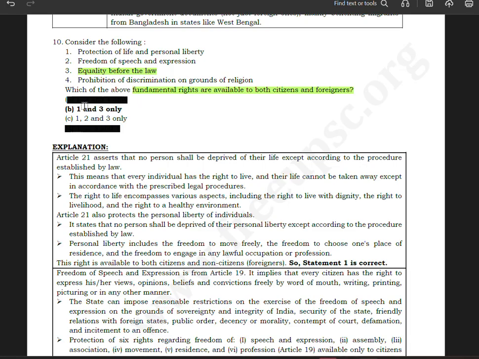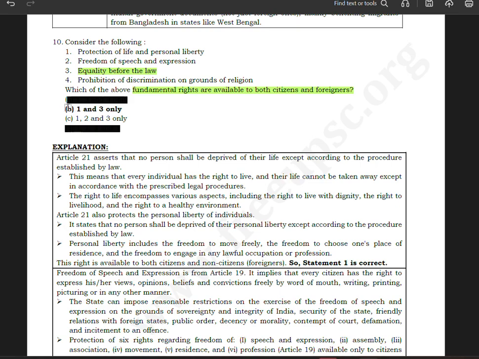So this is not correct, and this is also not correct. Now you see 1 and 3 are common, which means that 1 and 3 are correct. So 2 we need to check. Let us see option number 2, freedom of speech and expression. No, it can be curtailed, because if you are a foreigner, you cannot speak anything against anyone. So you have limited freedom of speech and expression. So B is the correct answer.